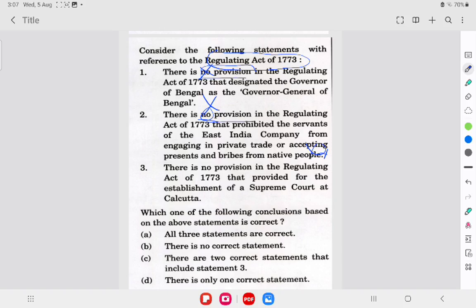Now seeing the third statement, there is no provision in the Regulating Act of 1773 that provided for the establishment of a Supreme Court at Calcutta. There was a provision indeed. So this statement is also wrong. So the correct answer is B. There is no correct statement in this question.